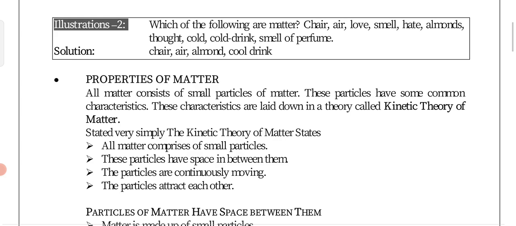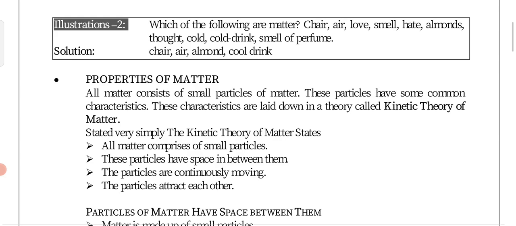First we take a glass of water and after that we add some sugar into it, and after some time we can see that sugar particles are properly mixed with the water particles. That means it is made up of small particles of sugar and water both. Sugar particles can properly mix with water particles. In this way we can prove that matter is made up of small particles.